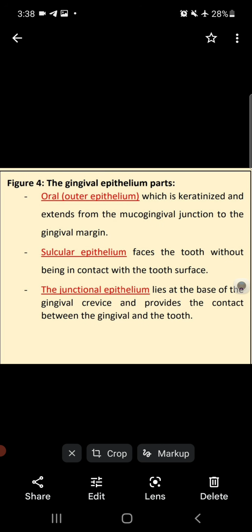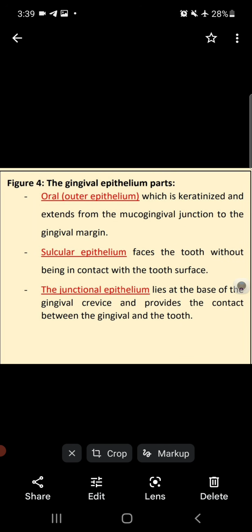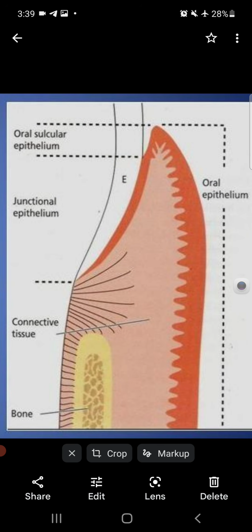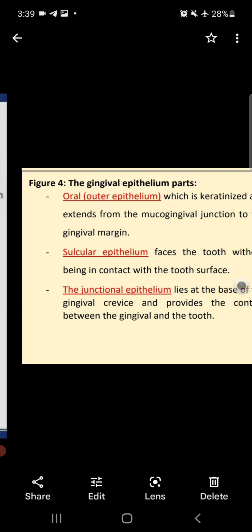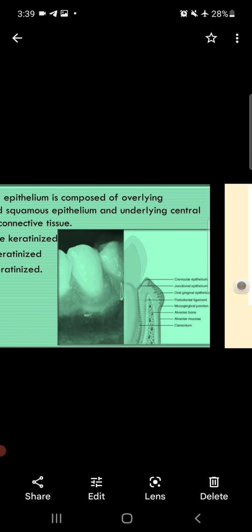Oral epithelium, or outer epithelium, is keratinized and extends from the mucogingival junction to the gingival margin. The mucogingival junction is where our gingiva and cheek mucosa meet.